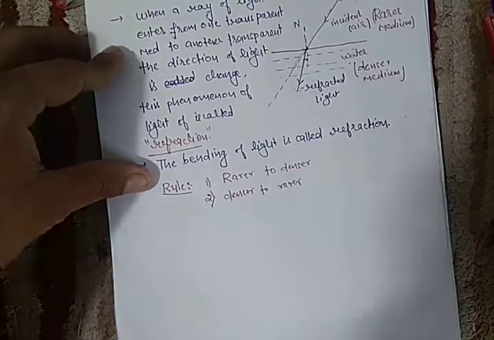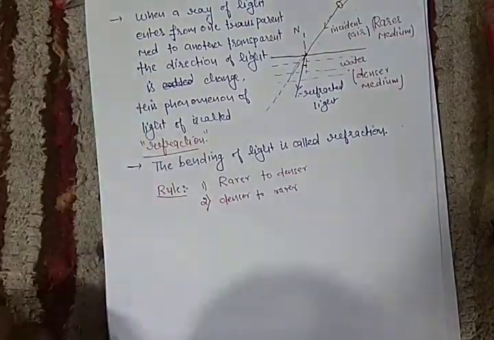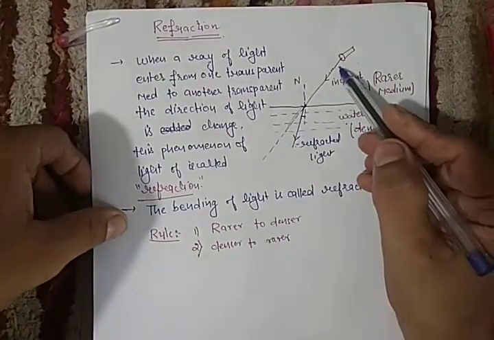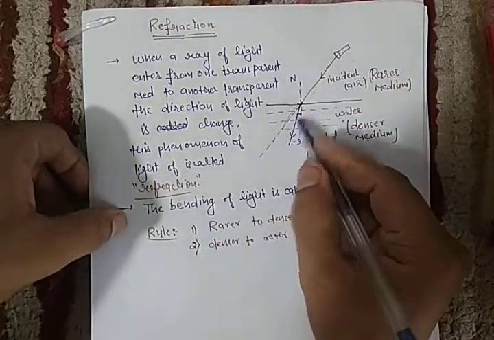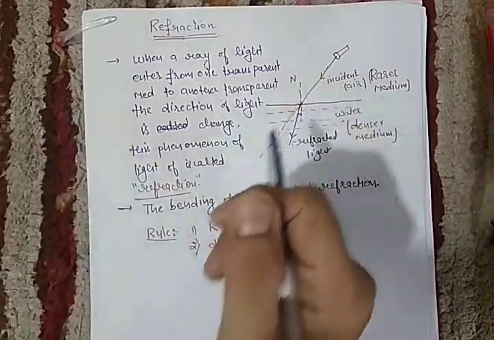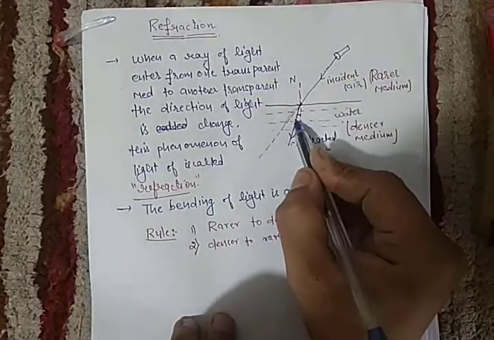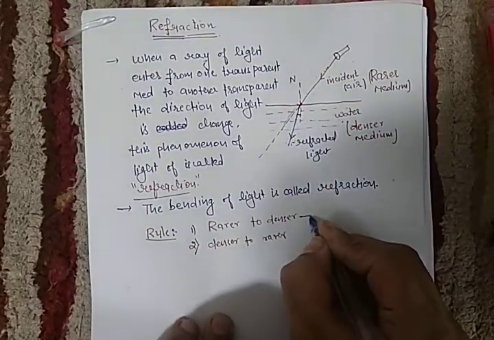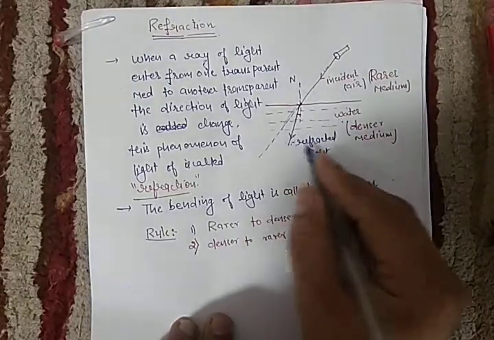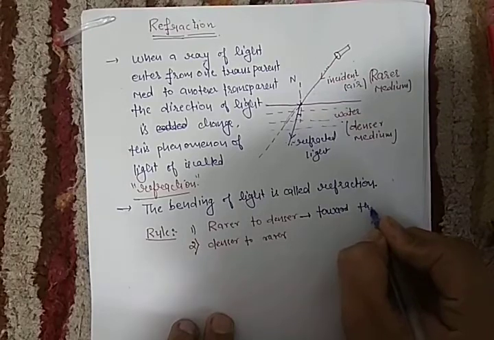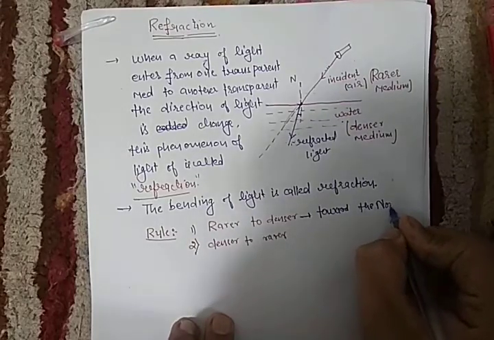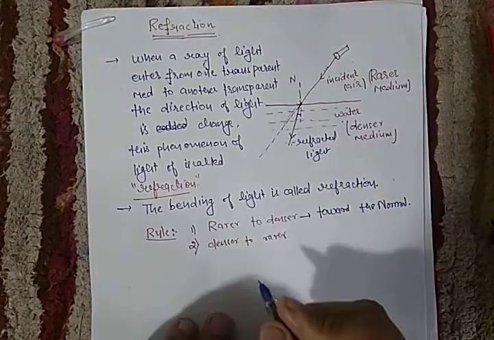What will happen? See, when the light is coming from a rarer medium to a denser medium, the refracted light comes near to the normal. So I can say the refracted ray comes toward the normal. This is the normal.